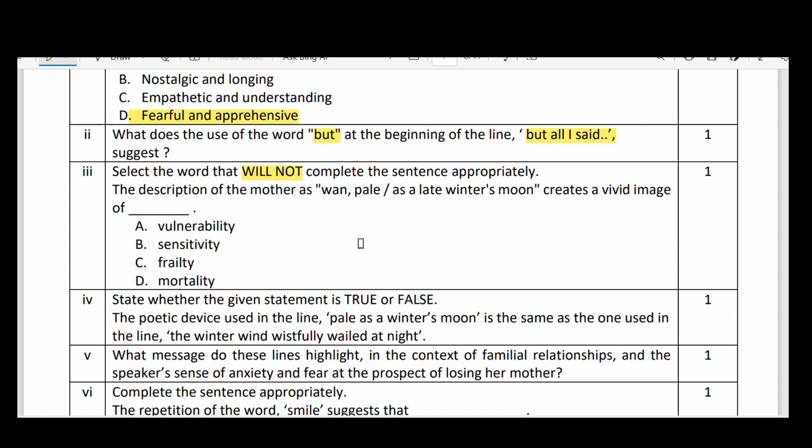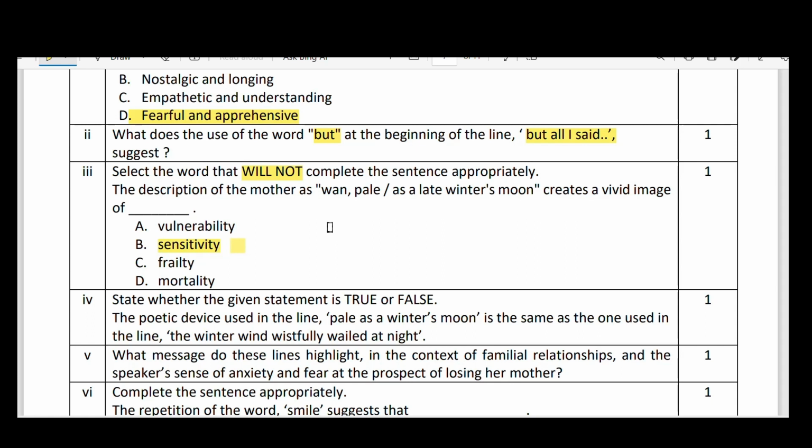Here three are right: vulnerability, frailty and mortality. Vulnerability means something bad is going to happen or something like that. Frailty means weakness. Mortality means death. Yes, she had explained all these things. But here, sensitivity is not the word which is explained in these particular lines. Remember this. Next.